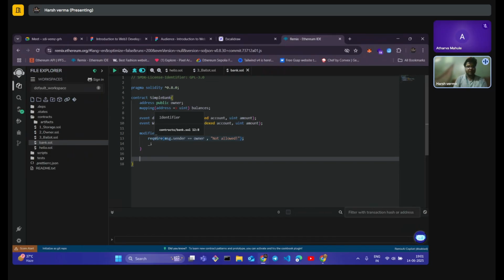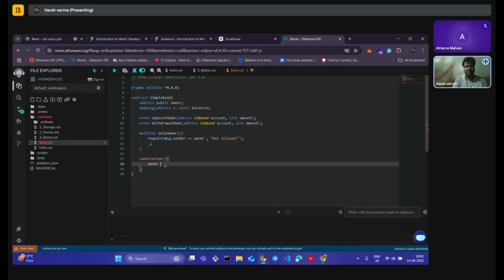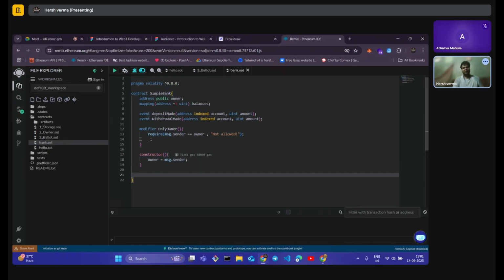We will start writing our actual contract. So let us first create a constructor. We need to set who the owner is. So we have to create a constructor. It will automatically set who the owner is by whoever is interacting with the contract at first. So the owner will be the person who is deploying the contract. That is msg.sender. He is the person who is deploying the contract.